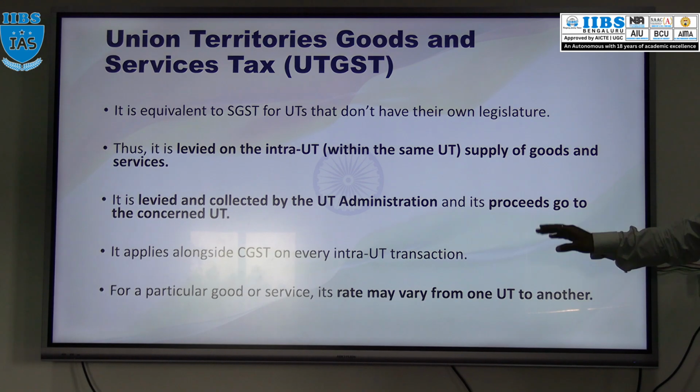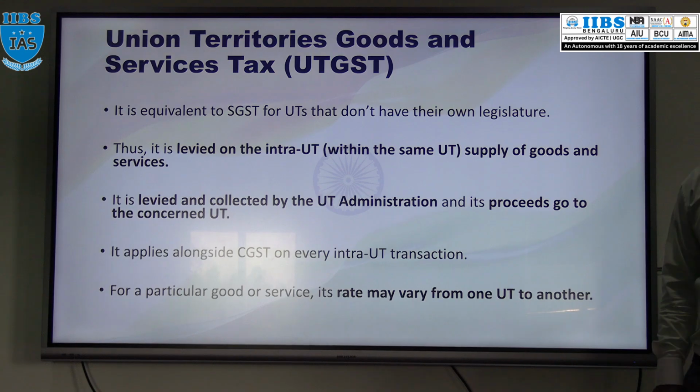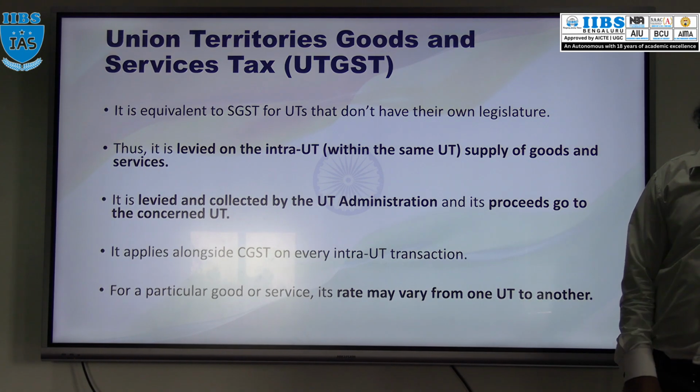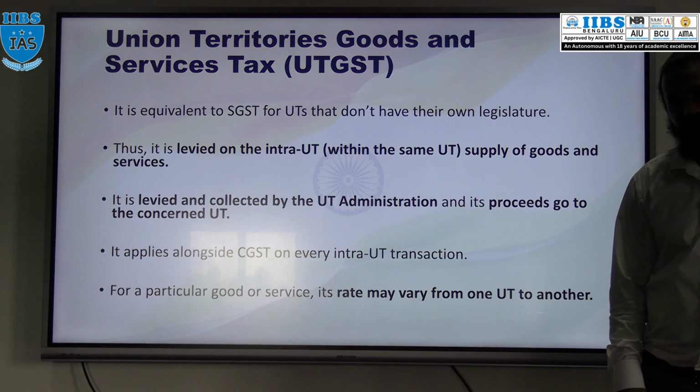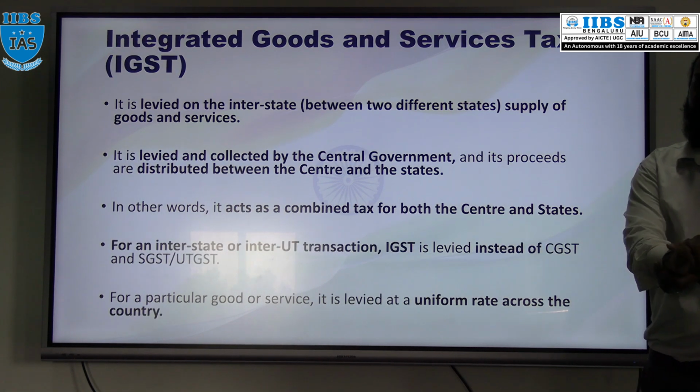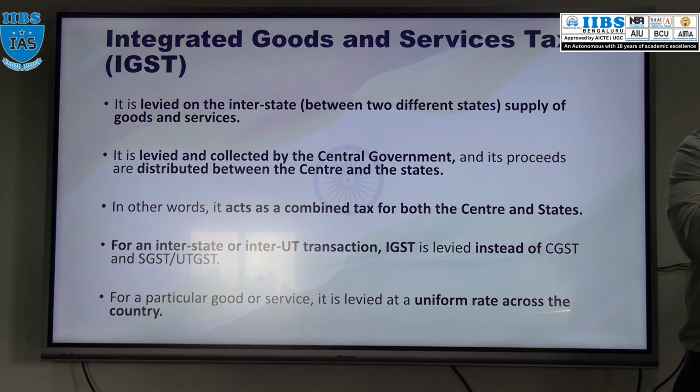And it is applied alongside CGST. And same here also, on a specific goods and services, uniform rate can be there across the country. For central government, CGST, for state government, SGST, for union territory we have UTGST.